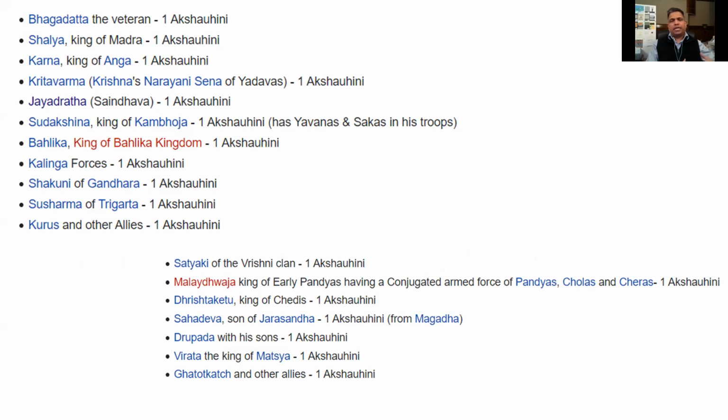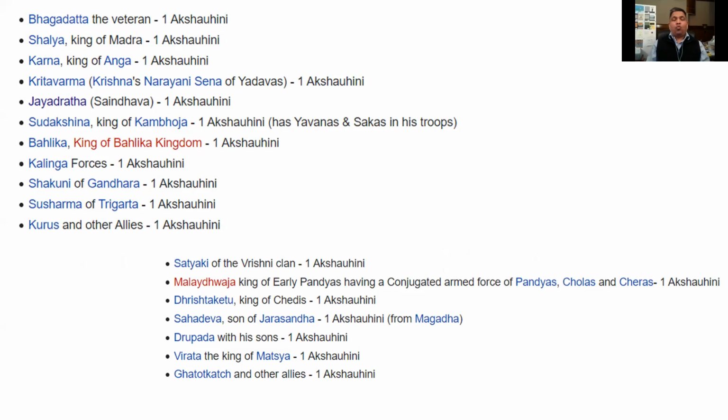On Kaurava's side, we have Duryodhan, you can think of as the main character who wants this fight to happen. On the other side, we have the five Pandavas. You can think of Bhima as the key person who is asking for justice, and therefore the war is going to now happen.